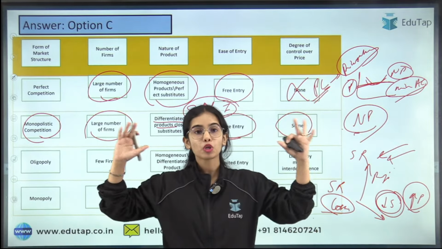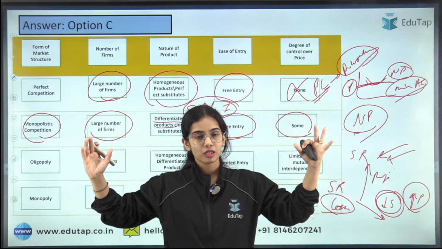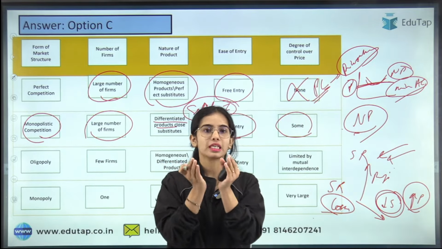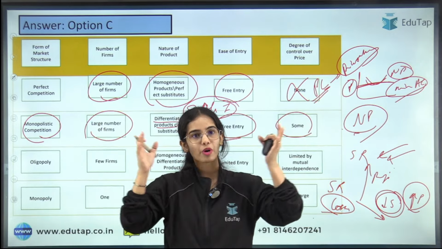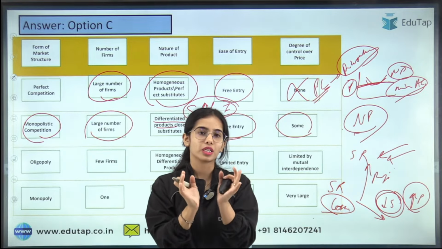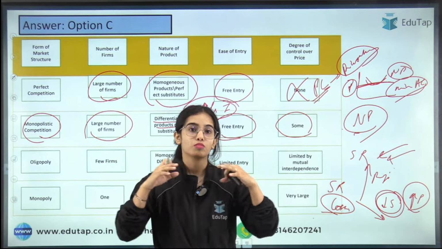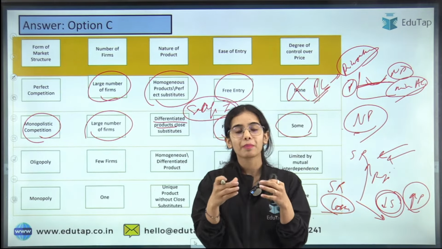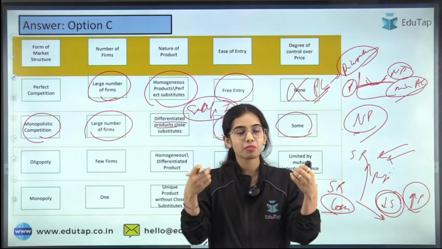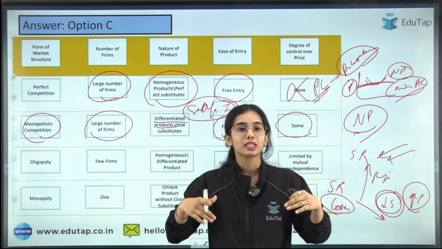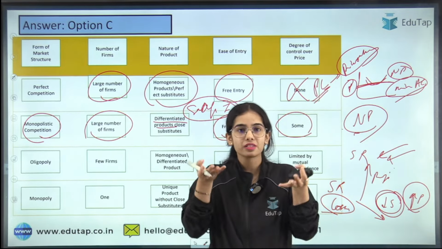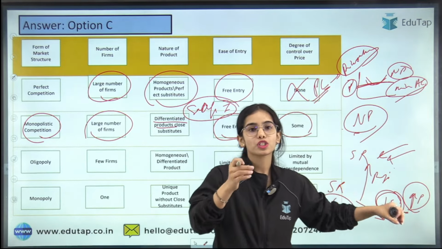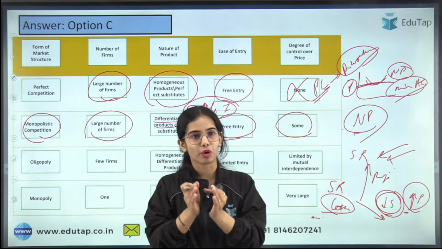So if there are supernormal profits in the short run, more firms will enter the market and prices will decrease, profits will decrease, and normal profits will be reached in the long run. If in the short run there are losses being made, what will happen? Firms will start leaving the market. As the firms are leaving the market, supply will decrease, prices will increase, and so normal profits will be made from the losses.